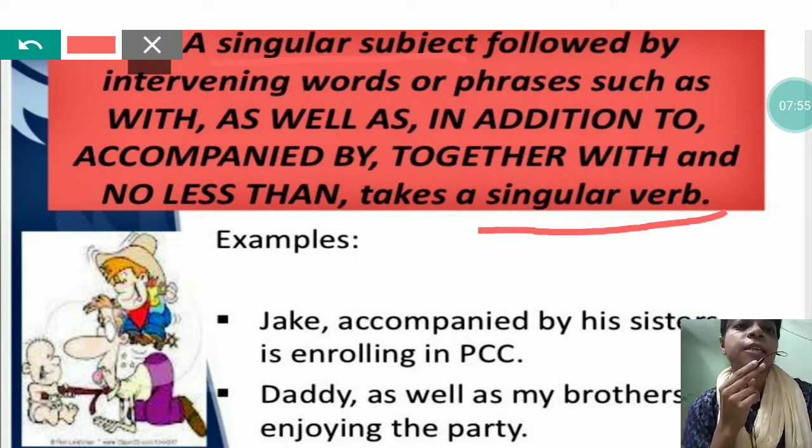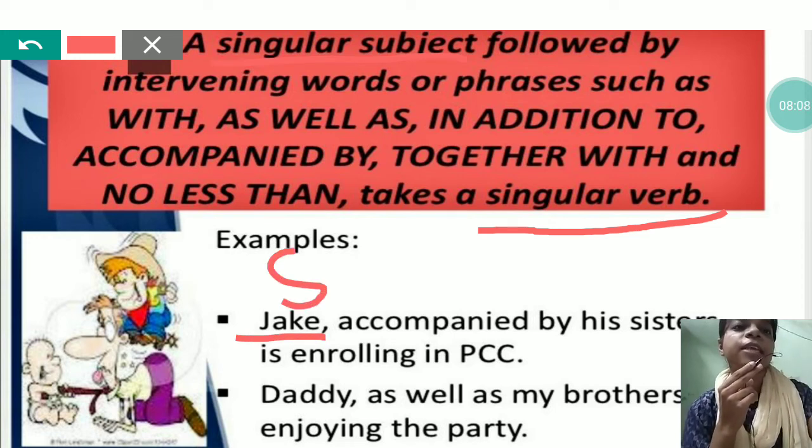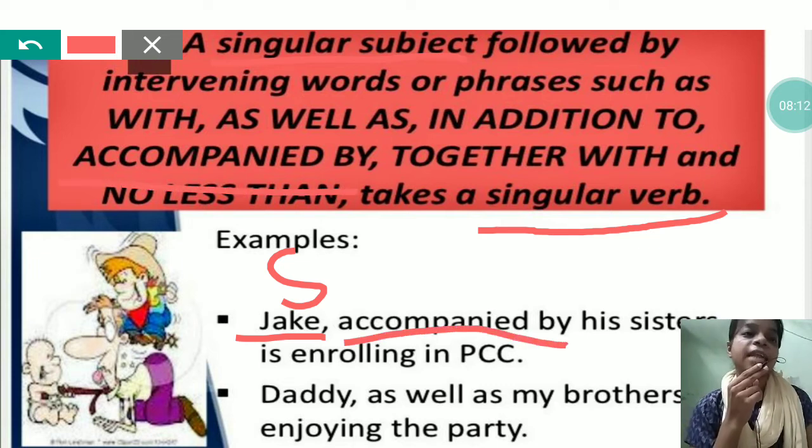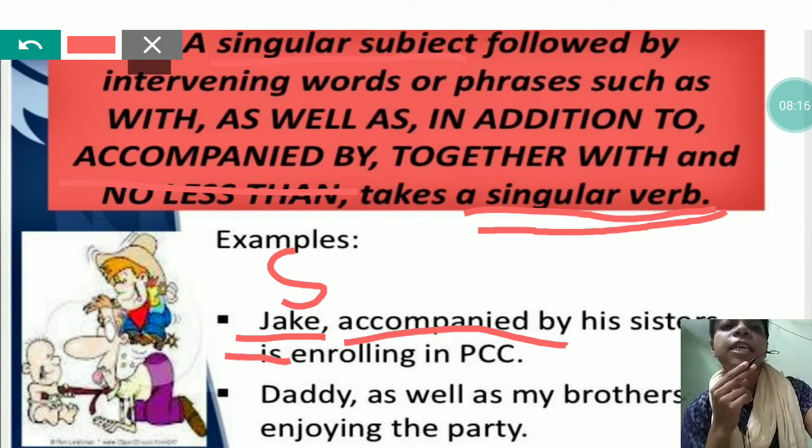See here, Jake, accompanied by his sisters, is enrolling in PCC. Here you saw that Jake is a singular subject. And here the phrase accompanied by is present. That means it will take singular verb. That's why we used is.